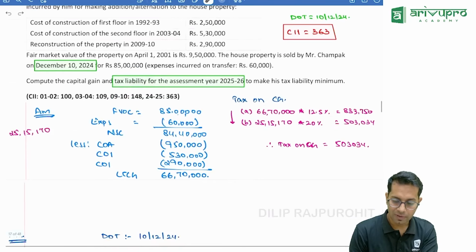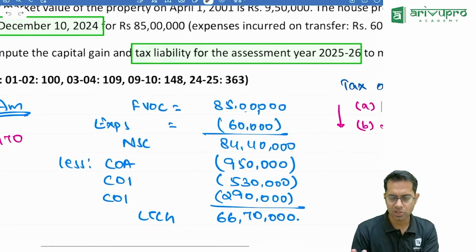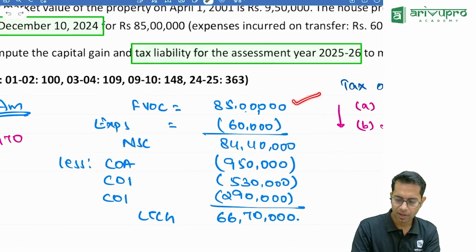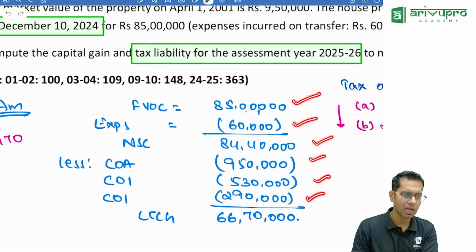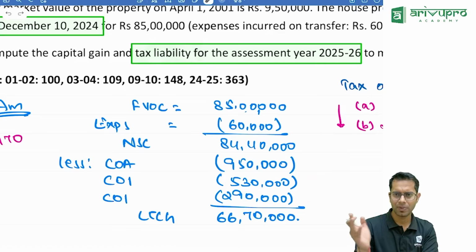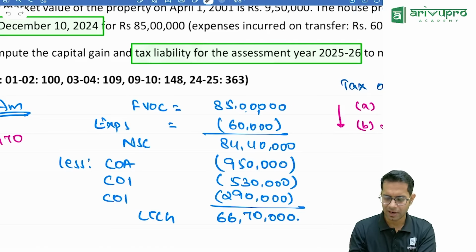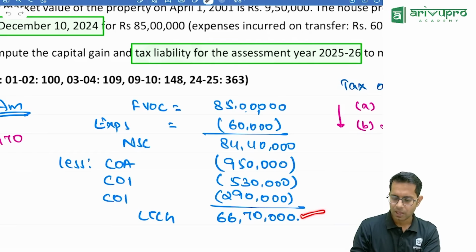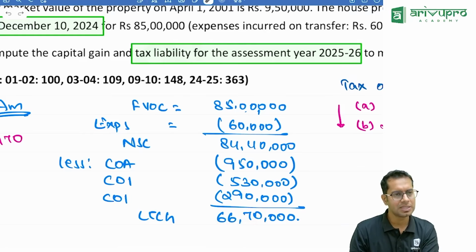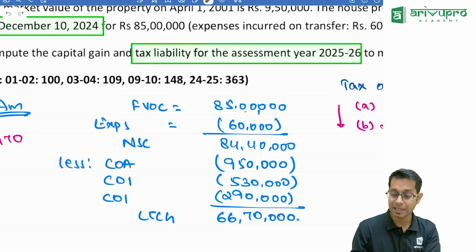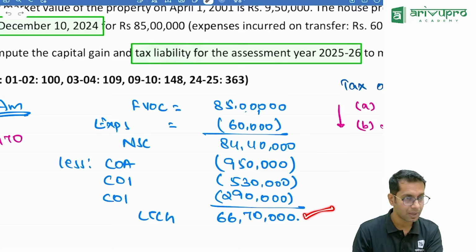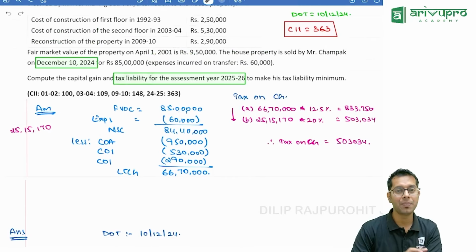So first what will I do, sir? I'll compute the capital gain without indexation only. Whatever is the full value of consideration, less expenses, you will get your net sale consideration, subtract your cost of acquisition and cost of improvement. And we know that cost of improvement before 1st of April 2001 should not be taken. Anyways, that we will cover under marathon. So long-term capital gain will be how much, sir? 66,70,000. Can I say without indexation I have found this? Correct, no? So gain should always be computed without indexation.